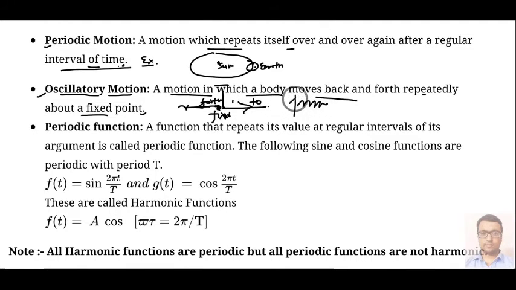You can also consider the case of a spring. Suppose you have a spring and one particle is attached. If you stretch this particle towards the right side, then you will observe that this particle will move about its initial position in forward and backward direction. Such kind of motion is considered oscillatory motion.